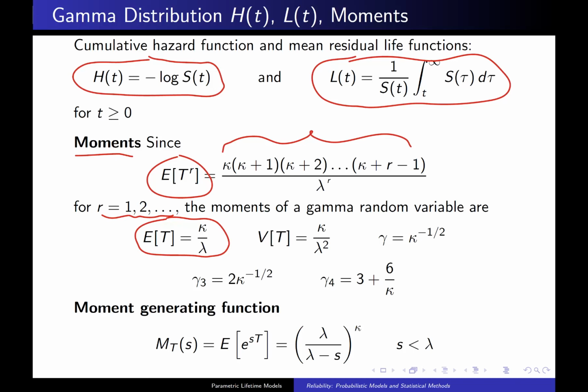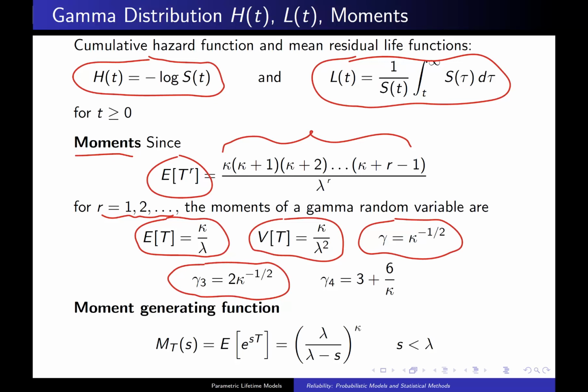When you plug in r equals 2 and use the shortcut formula, you get the population variance, sigma squared. When you take sigma divided by mu, you get the coefficient of variation. And again, you plug in 3, a little bit of algebra, you get the population skewness, and you plug in r equals 4, a little bit of algebra, and you get the population kurtosis.